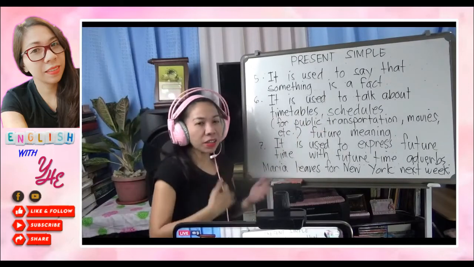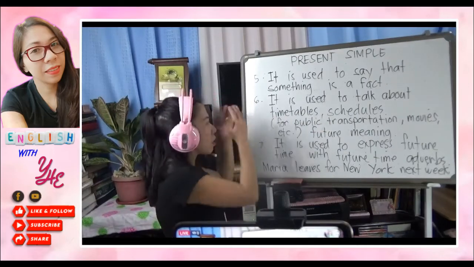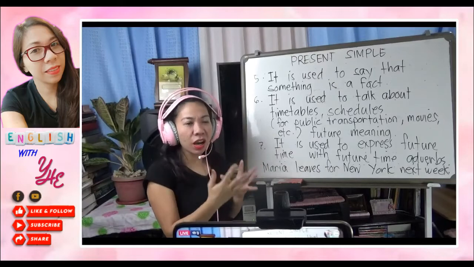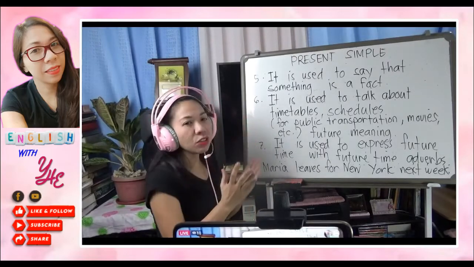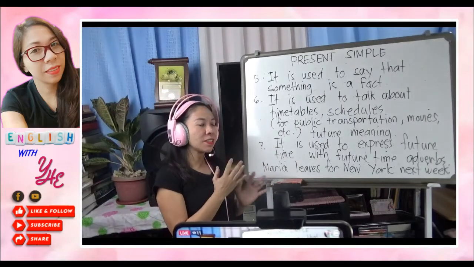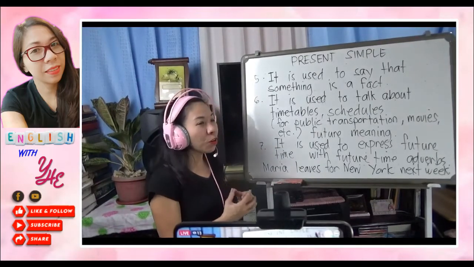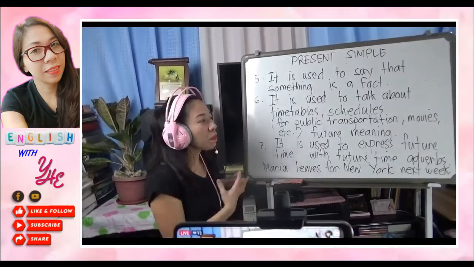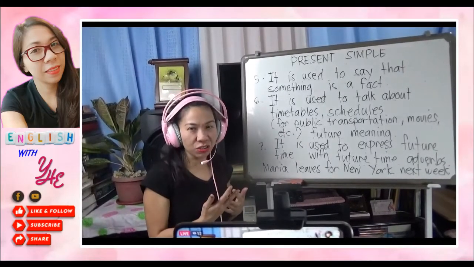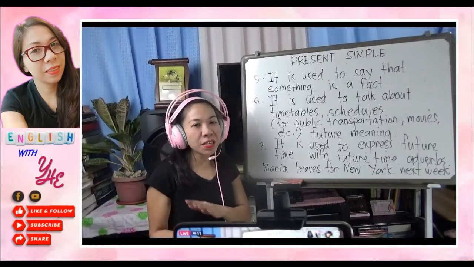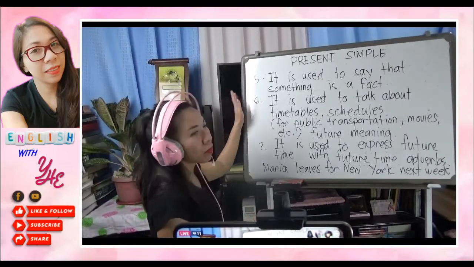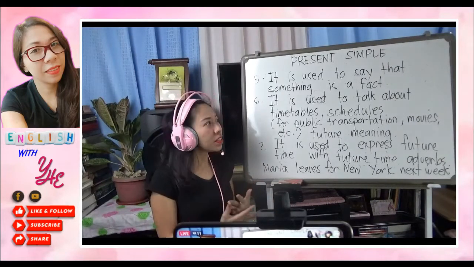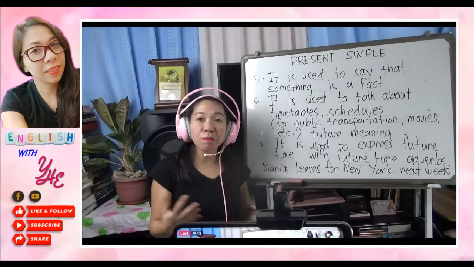What else? In our daily schedules, we have a calendar. If we have a calendar, we normally put our schedules there, like Mondays to Fridays, 8 to 9. My schedule is like this. And on weekends, of course, we also have different schedules because they say our weekend is for our family. So we normally say, I date my daughter on weekends. We use present simple because it is our regular schedule. If it changes, it will become present continuous. After our lesson on present simple, I will also discuss present continuous, so we will have a clearer understanding of the difference between present simple and present continuous.